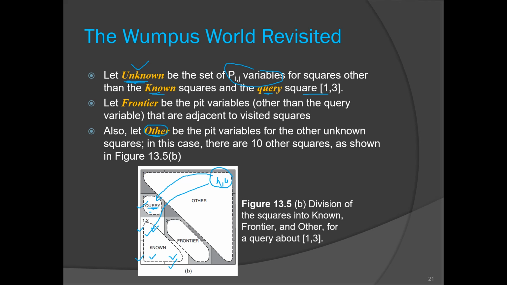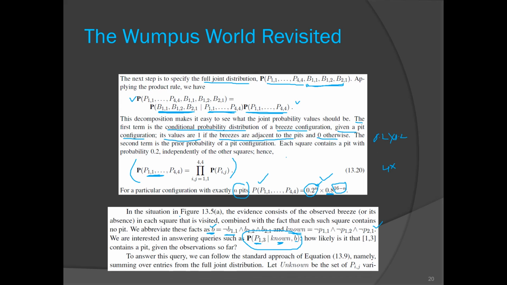Okay, so unknown is divided into 3 subsets: other, frontier and query. Query is the square for which we are finding the probability. Those adjacent to the known, the remaining ones, are there in frontier. So frontier are the pit variables that are adjacent to the visited square, and the others remaining are there in other. Okay, so those are the terminologies that we are going to use. Is it clear? Too many terminologies are there, but bear with me.